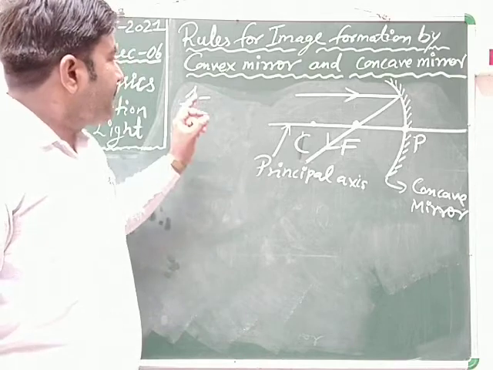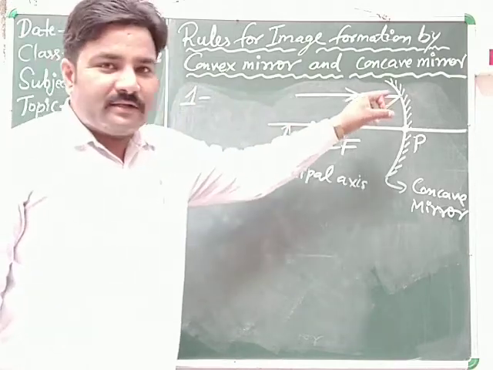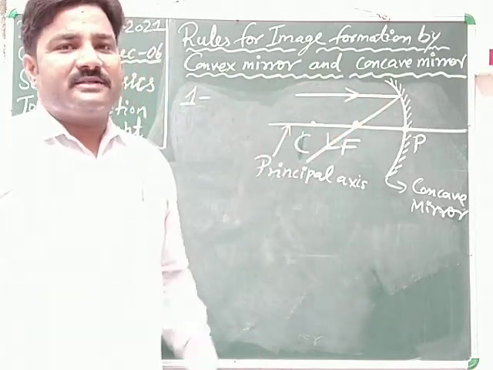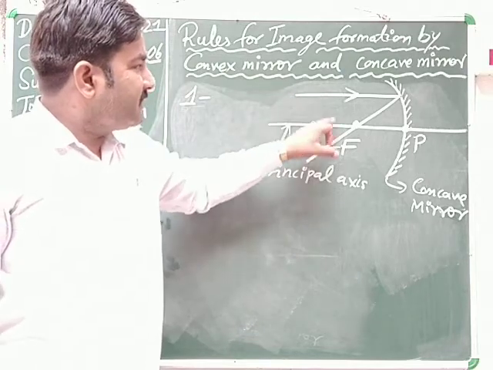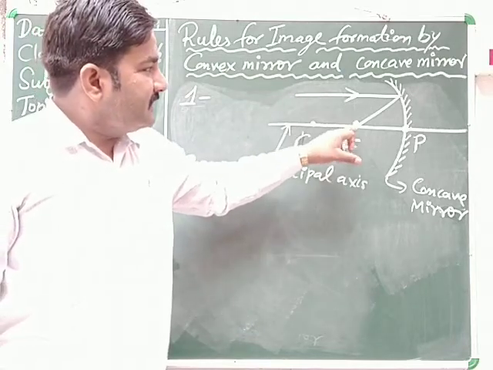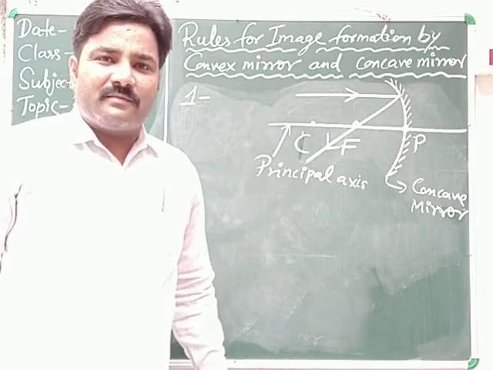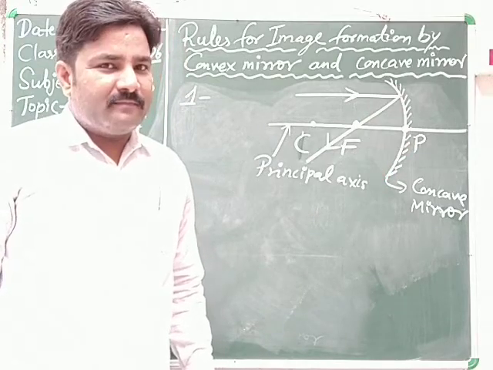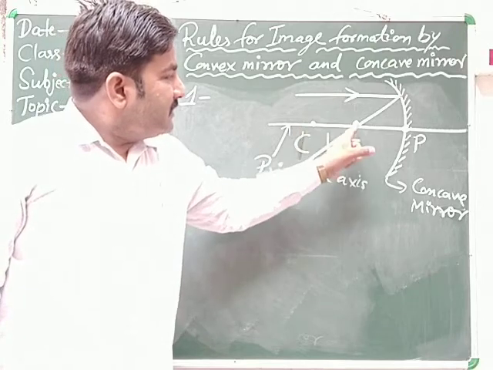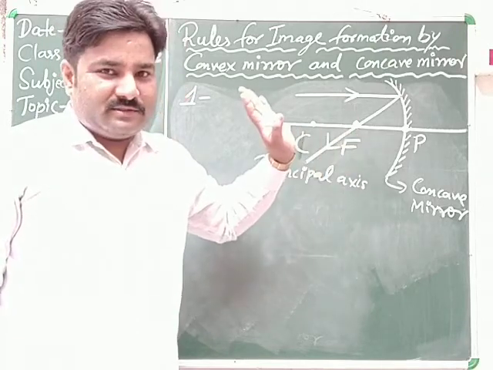Just listen again. When the ray of light comes parallel to principal axis, this is the principal axis and this one is parallel to principal axis, then after reflection from concave mirror, the ray passes through focus.